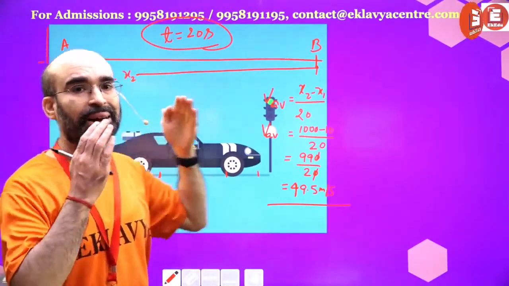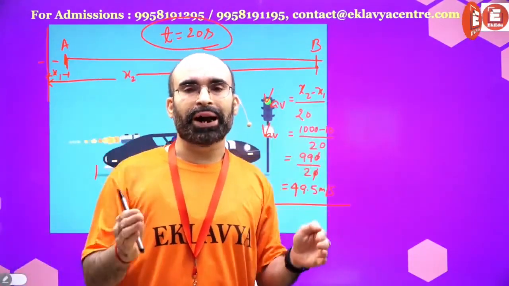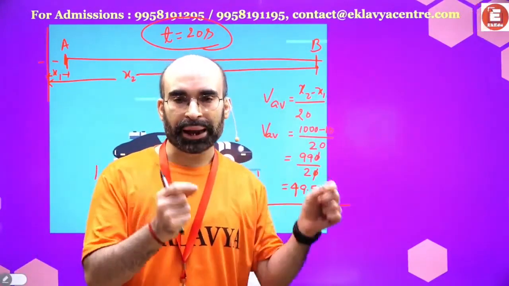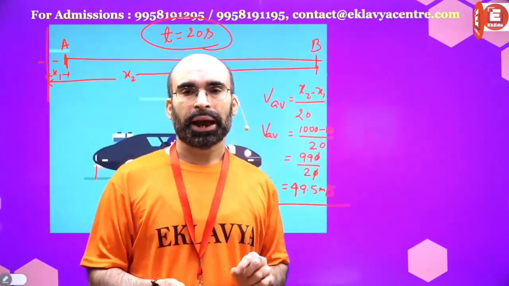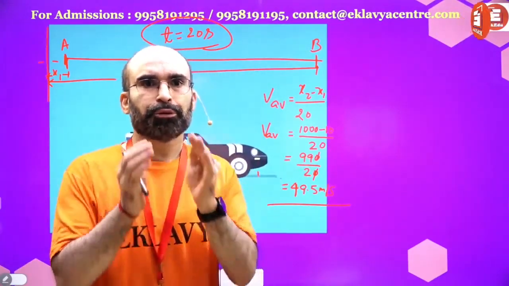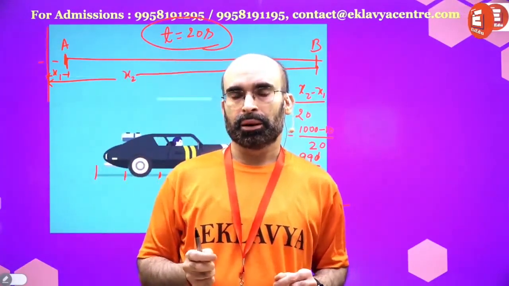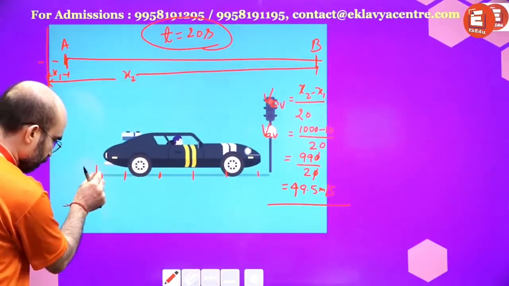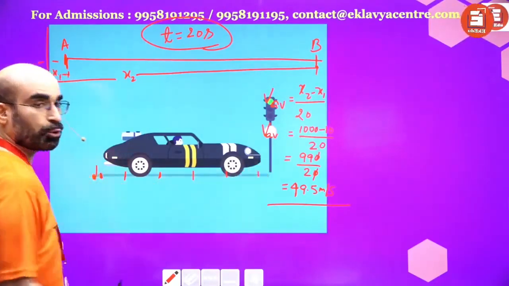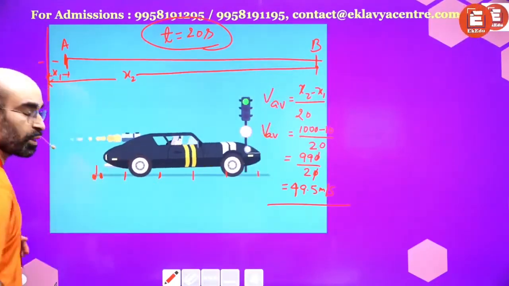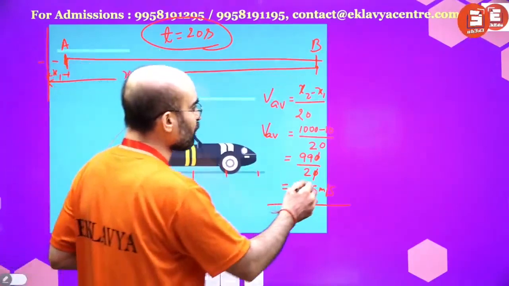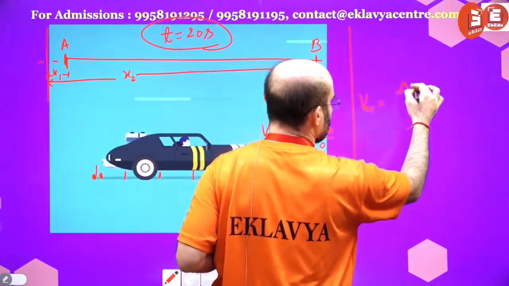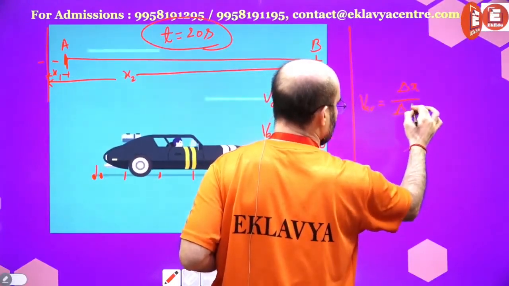One quick thing you need to keep in mind is very simple: think of not taking the entire time of journey. You are required to think of the journey completed in a very short duration. If you are able to break that, in this very short duration, not the entire 20 seconds of journey, what is the displacement? If you take that, average velocity is delta x divided by delta t.